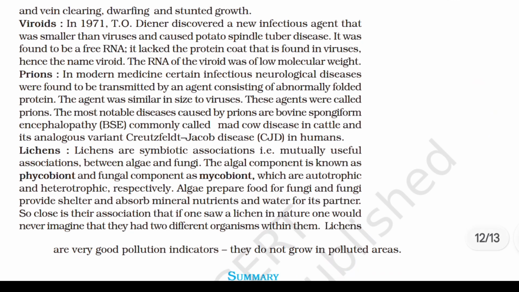Prions. In modern medicine, certain infectious neurological diseases were found to be transmitted by an agent consisting of abnormally folded protein. The agent was similar in size to viruses. These agents were called prions. The most notable diseases caused by prions are bovine spongiform encephalopathy, commonly called mad cow disease in cattle, and its analogous variant, Creutzfeldt-Jakob disease in humans.